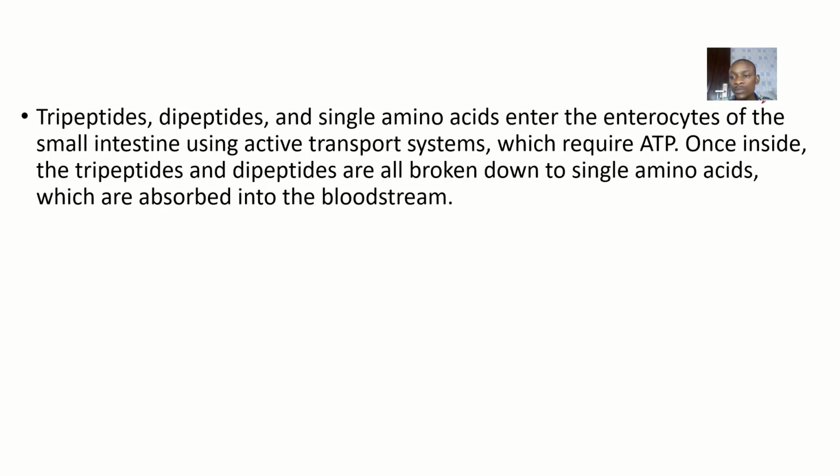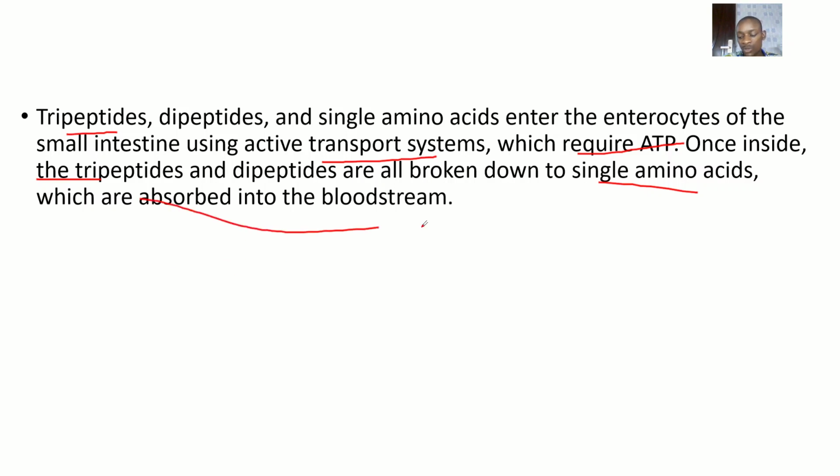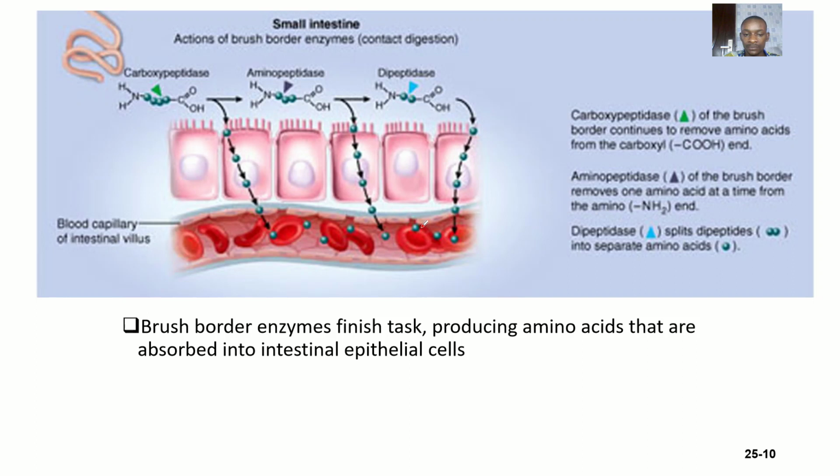Now coming to the last point, tripeptides, dipeptides and single amino acids enter the enterocytes of the small intestine using active transport systems, which require ATP. Once inside, the tripeptides and dipeptides are broken down into single amino acids, which are then absorbed into the bloodstream.